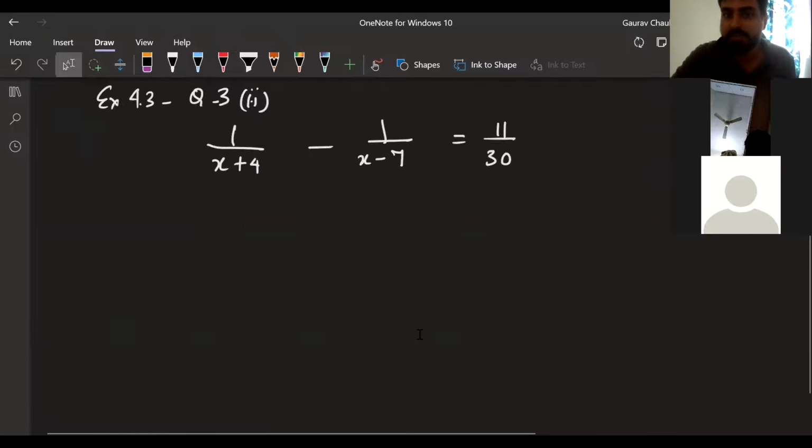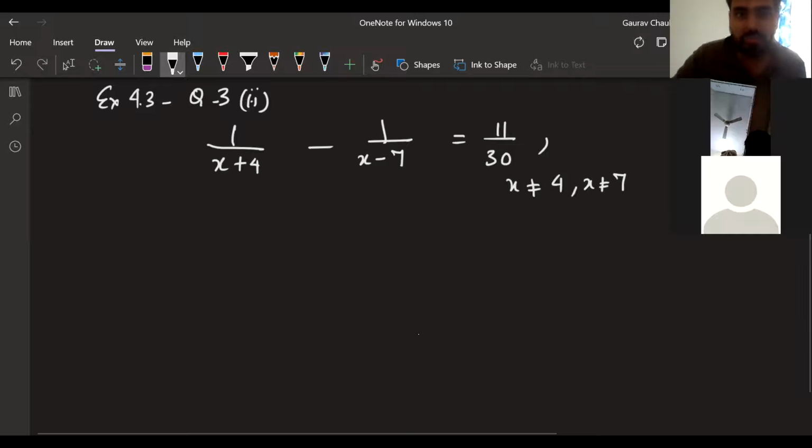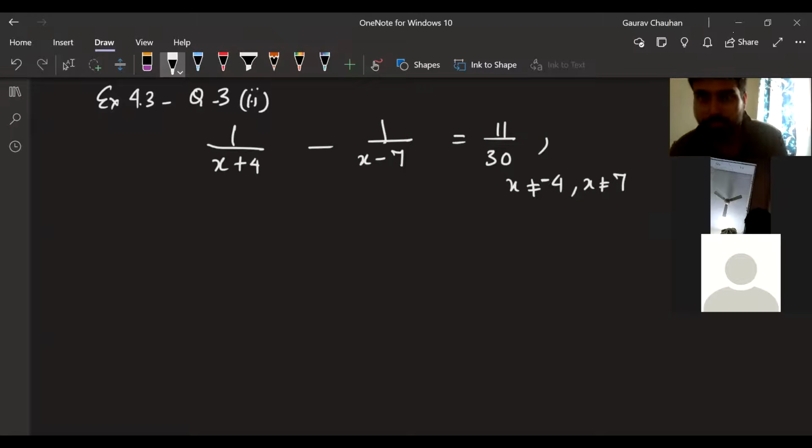Why are they doing that? Here they are saying x is not equal to 4 and x is not equal to 7. Can anyone take a guess why they are saying this? Not 4, I think minus 4. Minus 4 and x is not equal to 7. Why x cannot be equal to these two numbers? Take a minute to think what these numbers will do to this thing.